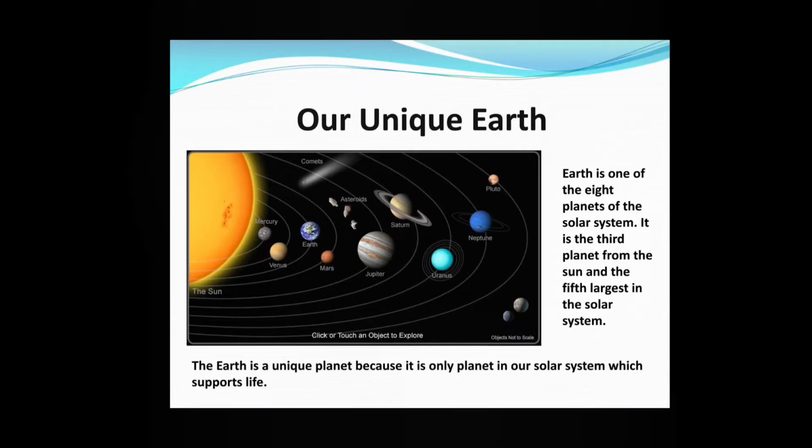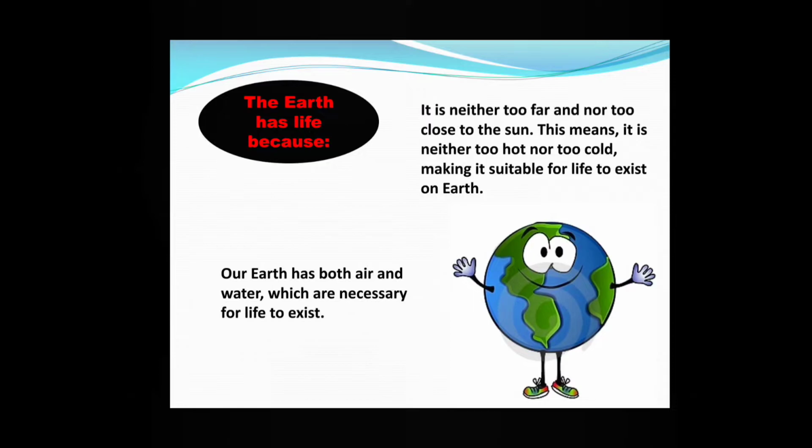The Earth is a unique planet because it is the only planet in our solar system which supports life. Except Earth, none of the other planets support life. It is only on Earth that we can see living beings. Now, why does Earth support life? First, it is neither too far nor too close to the Sun. This means it is neither too hot nor too cold, making it suitable for life to exist on Earth.